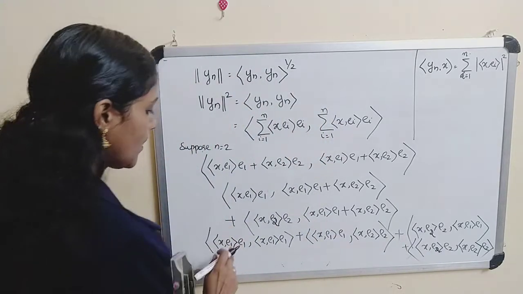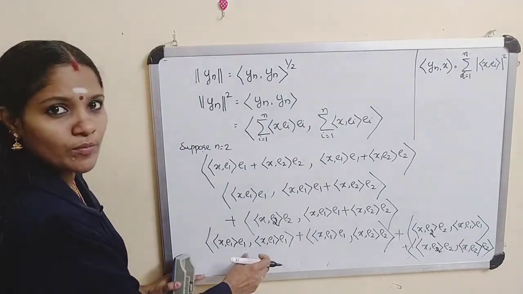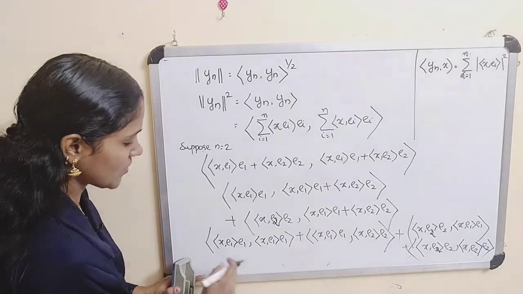Now what about this term? I am directly moving to the last result.